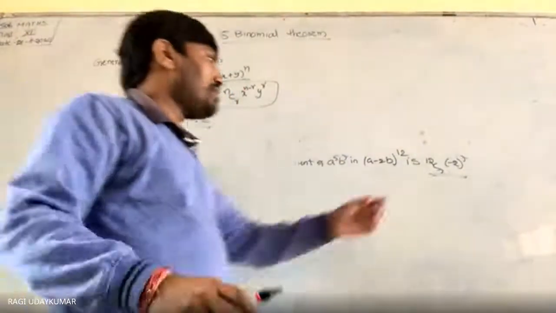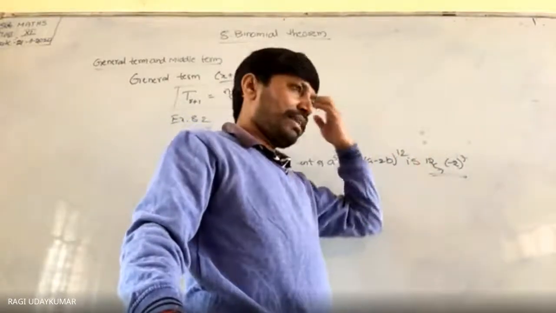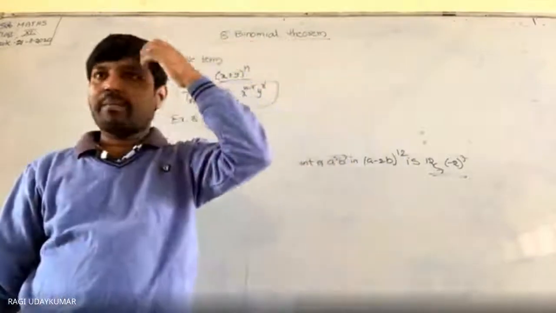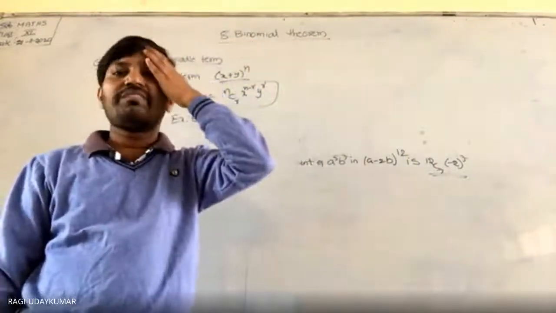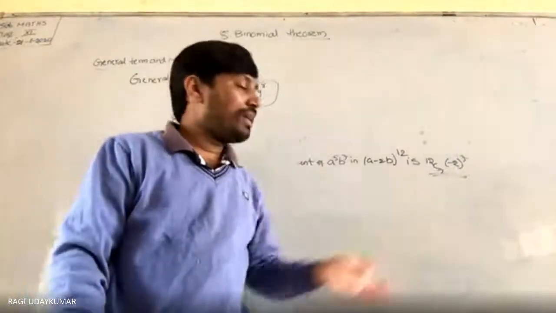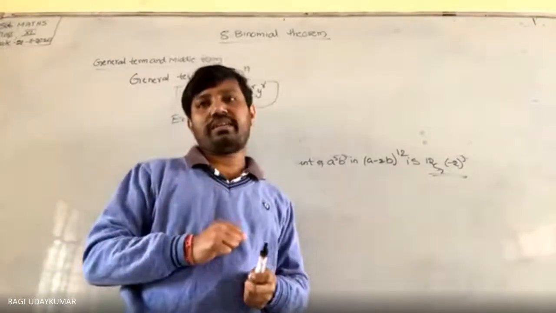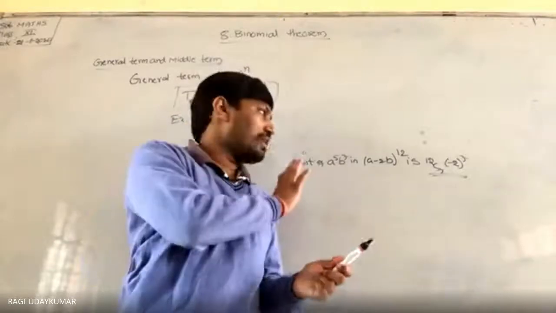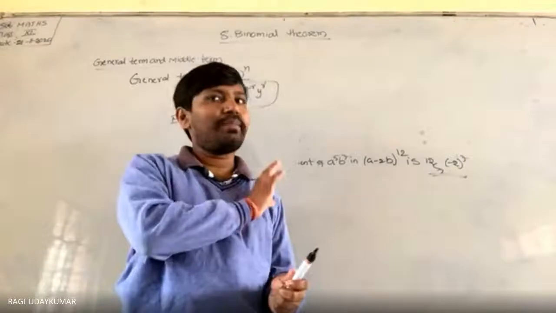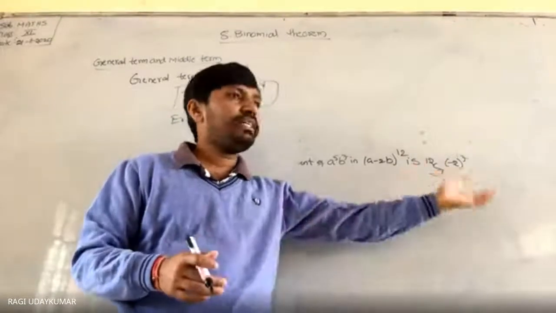Sir, ये 2 to the power of 7 value लिखने का जरूरत नहीं है. 12c7 value, yes, you have to write it and simplify it, but I request you don't waste the time in the starting only to calculate these values. ये calculate करने के चक्कर में आप लोग बहुत ज़्यादा time waste करते हैं. You do the problem in your examination. And in the exam I am saying to you, you do it here and leave it.